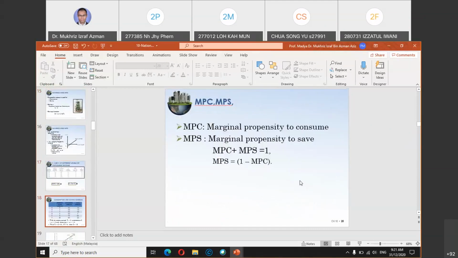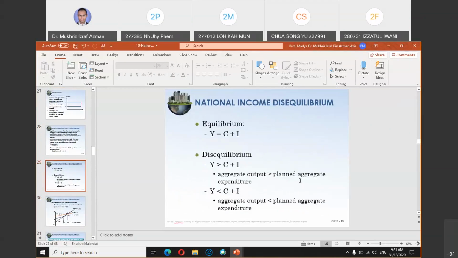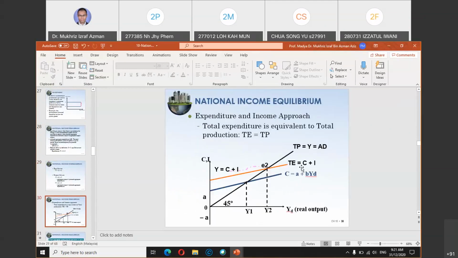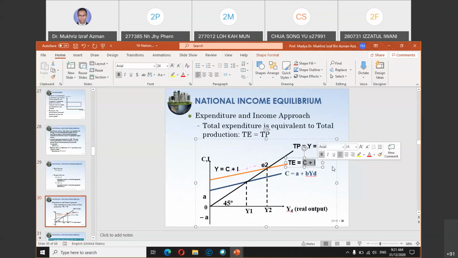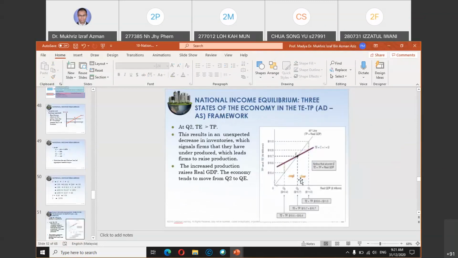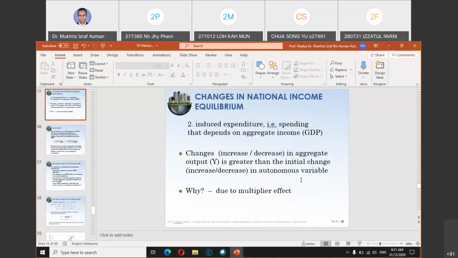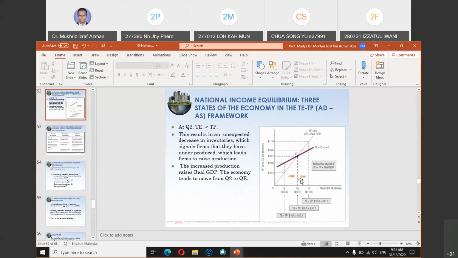So we just want to show the difference between C plus I. This is a two-sector economy. But when you involve government into the economy, we call it a three-sector economy.